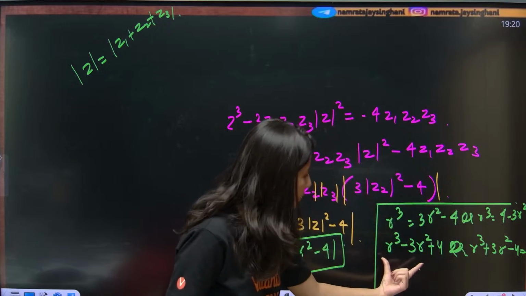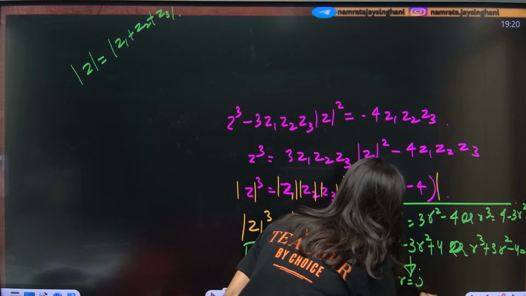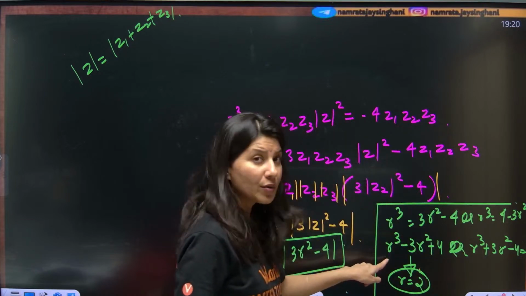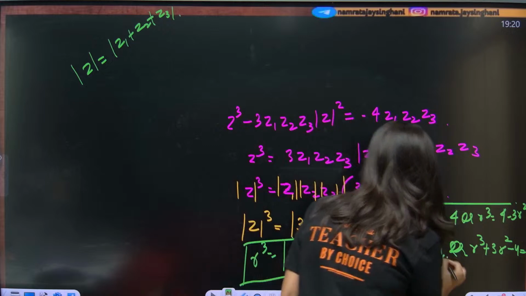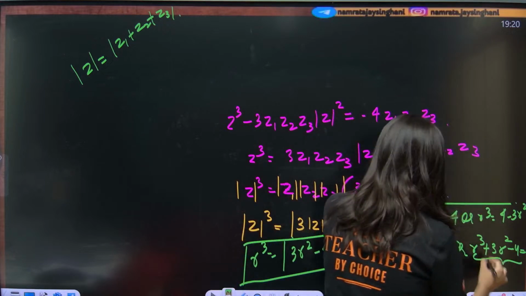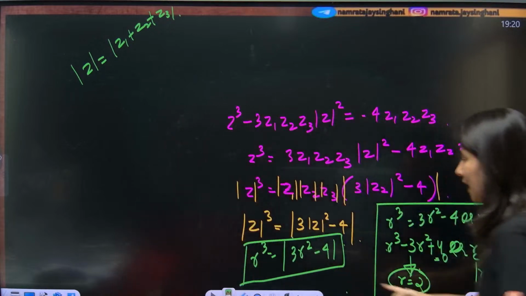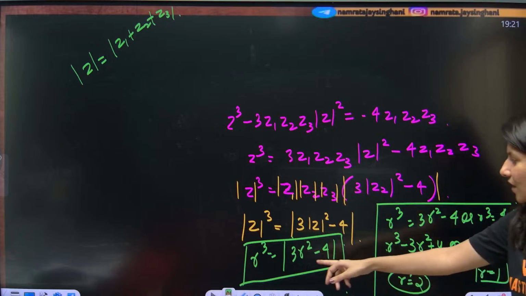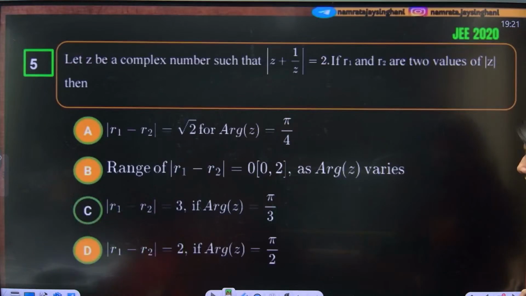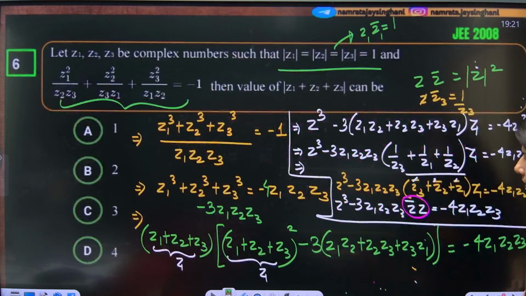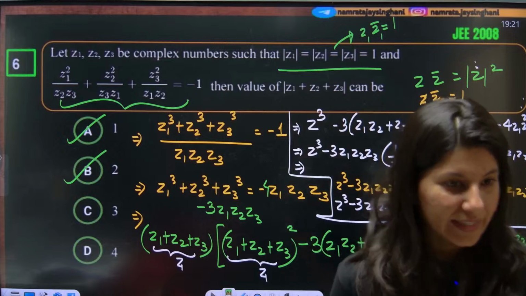If from here you put r is equal to 2, because if you put r is equal to 2, you are going to get what? 8 plus 4, 12, minus 12, 0. Okay, this is a cubic equation, and from here you are going to get r is equal to 1. So there are two possible values, r is equal to 1 and 2, which will satisfy this condition as well. So the correct answer of this question is r is equal to 1, r is equal to 2. Option A and B both are absolutely correct.